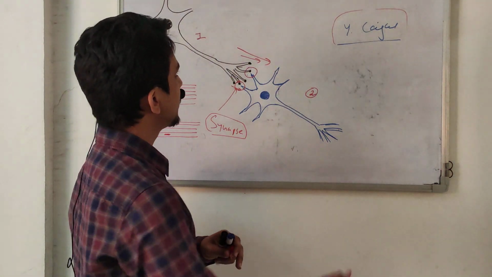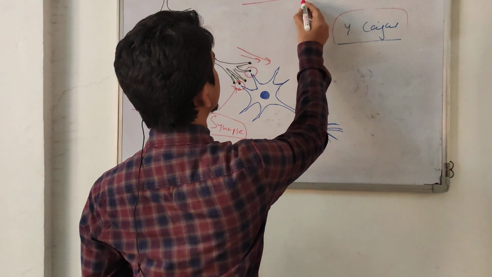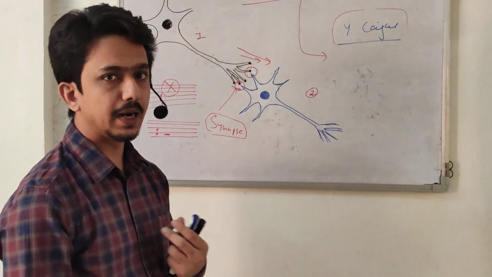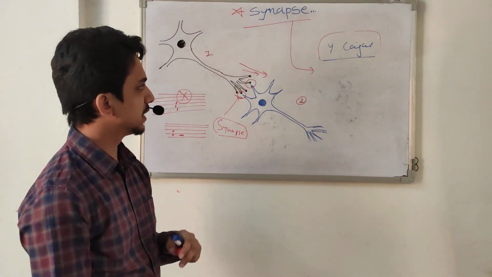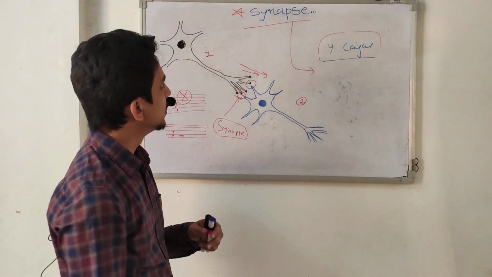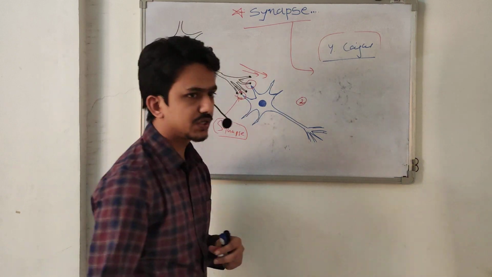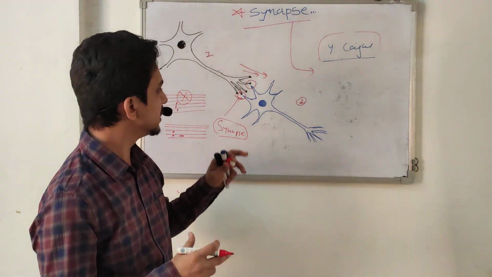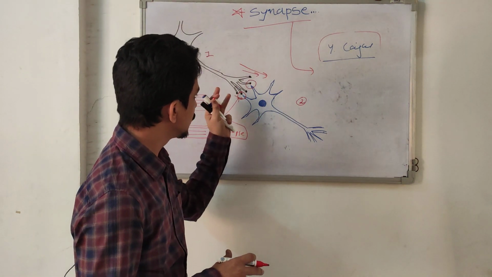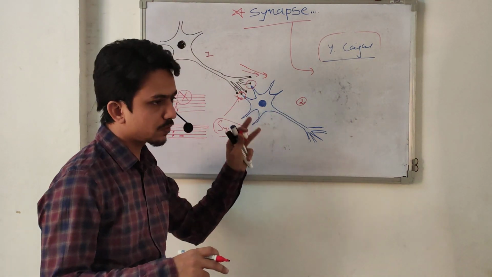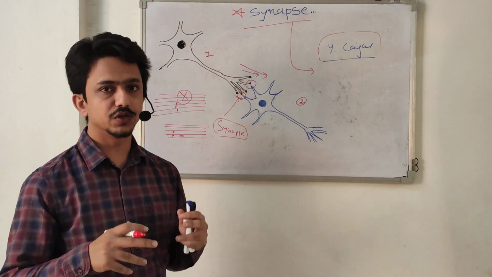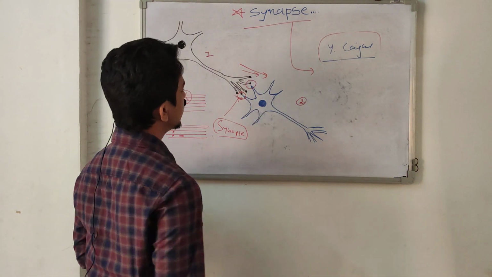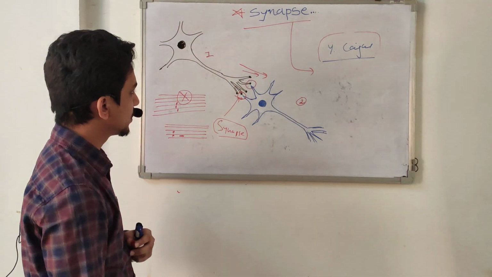Synapse is basically a Greek word. In the medical field the majority of words are derived from Greek and Latin, and some from Sanskrit and other languages. Synapse means conjunction, or together. The synapse is responsible for bringing two or more neurons together, the conjunction of neurons. So this is very basic information about the synapse.